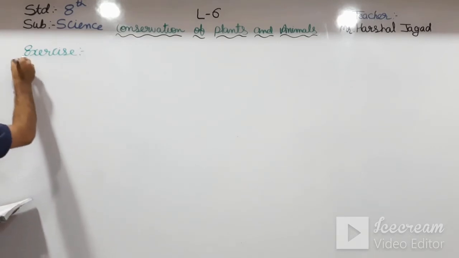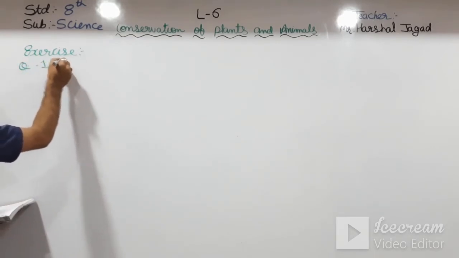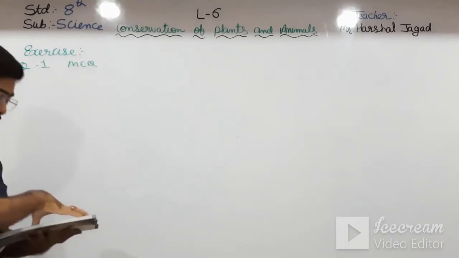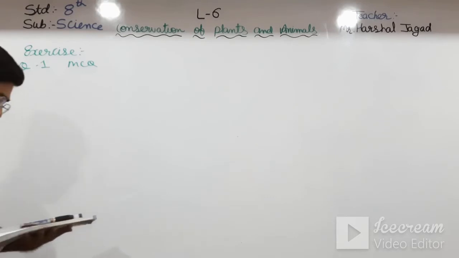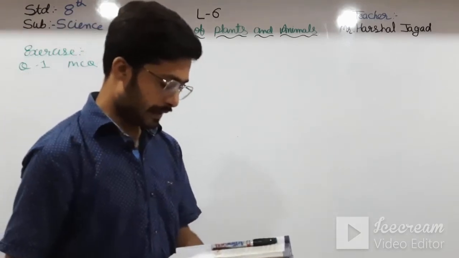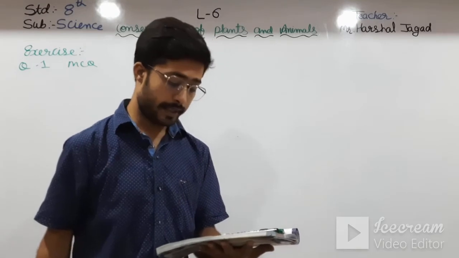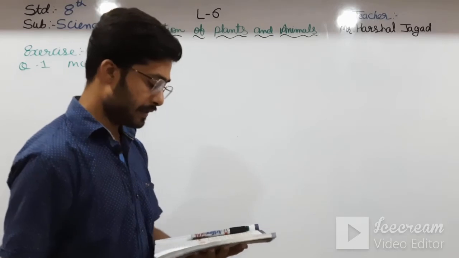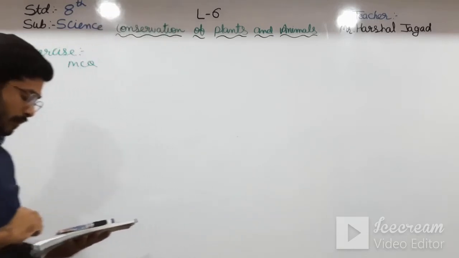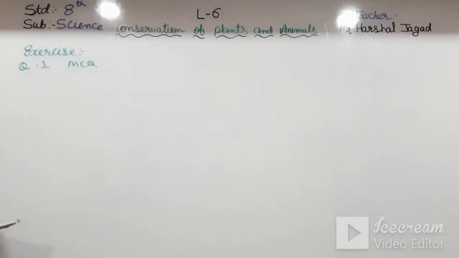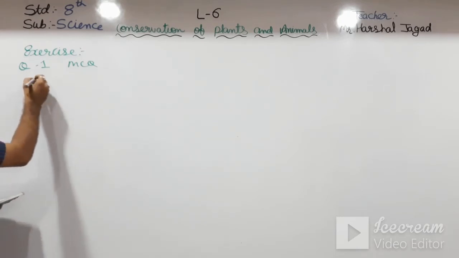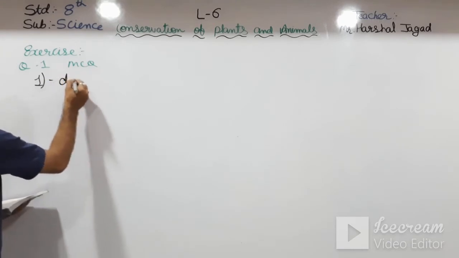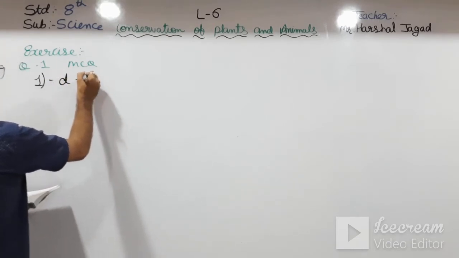Exercise question 1, that is MCQ. First MCQ: which of these is an endemic species of India? Which of these is an endemic species of India? What will be there? Asiatic lion. The first answer is D, that is Asiatic lion.